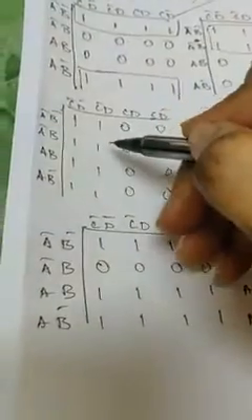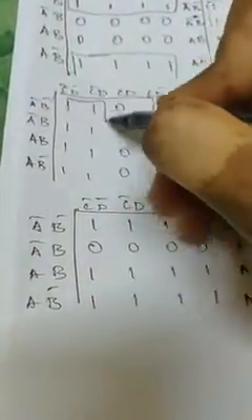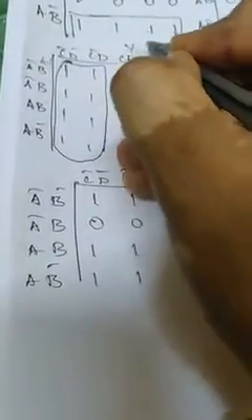Coming here, look at this. We have 8 ones here, make a group like this. Everything will cancel: C, D bar, C bar, D. So the answer is C bar. So y equals C bar here. Look at this, I am going to make a group like this.